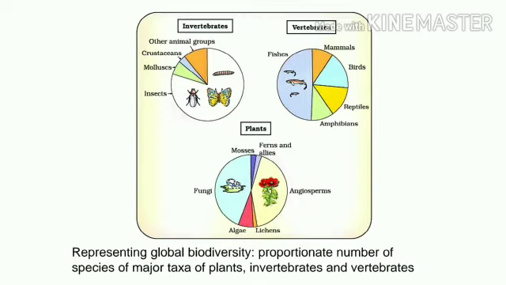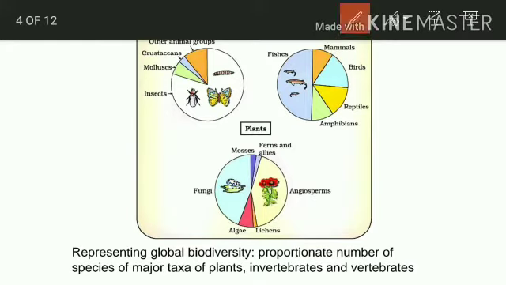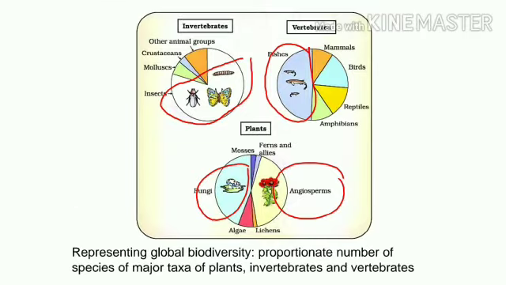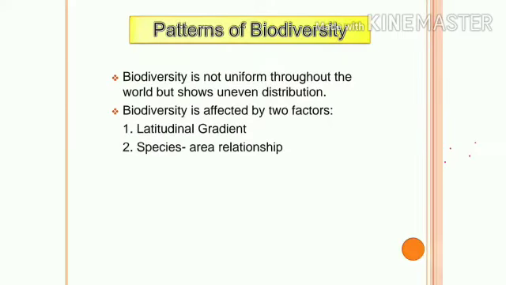Invertebrates, vertebrates, and plants. In invertebrates, the largest number is occupied by insects. In vertebrates, the largest number is occupied by fishes. In plants, they are distributed equally, like fungi as well as angiosperms. So these things are equally distributed, and it may be asked as a 1 mark question. Likewise, these can be distributed.